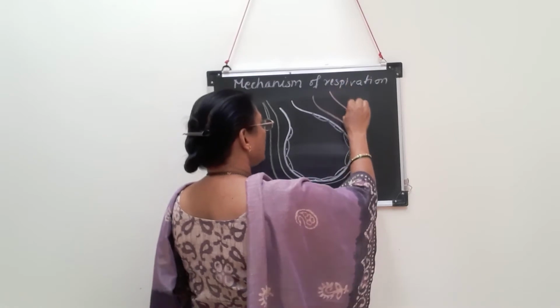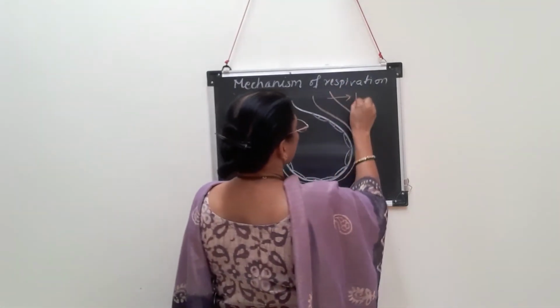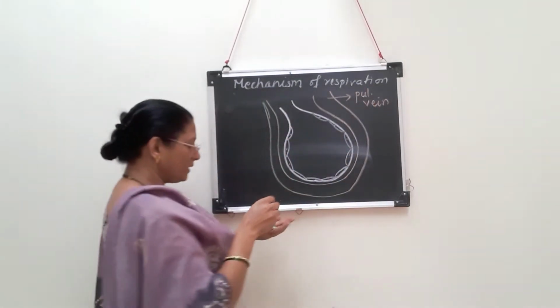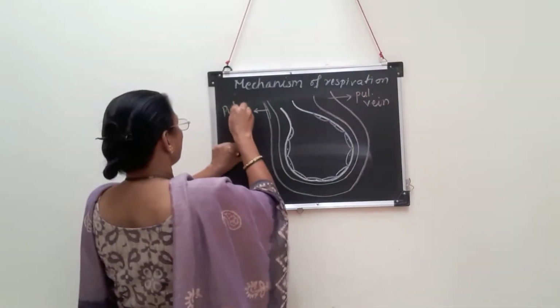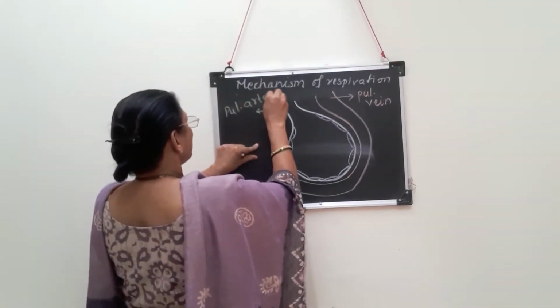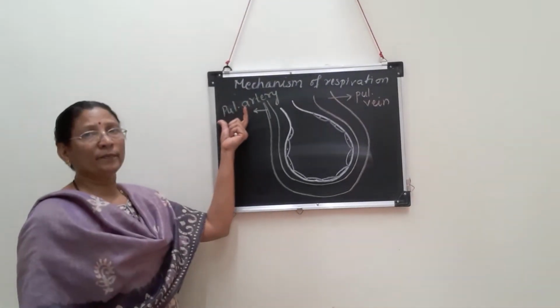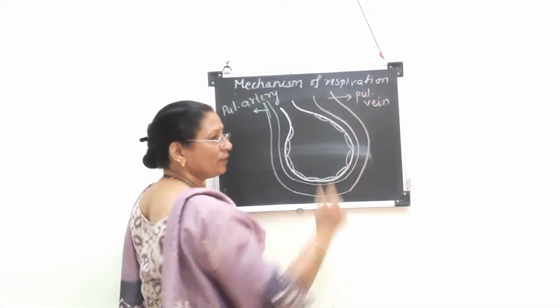This second blood vessel which gets formed is a branch of the pulmonary vein. So the pink colored structure is for the pulmonary vein, and this green colored structure is for the pulmonary artery. This color difference is for proper understanding.